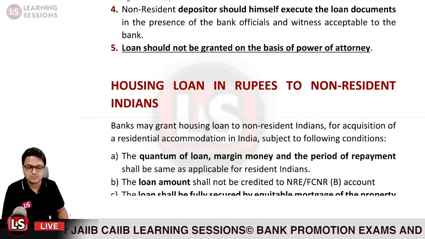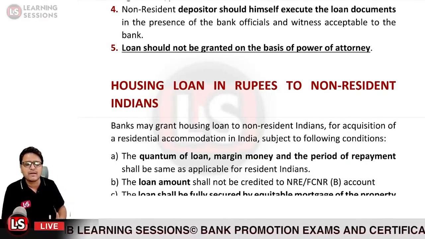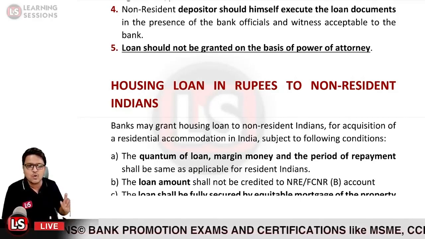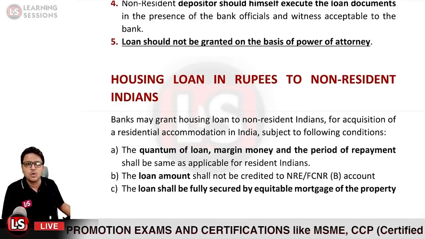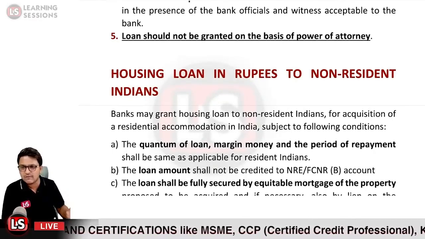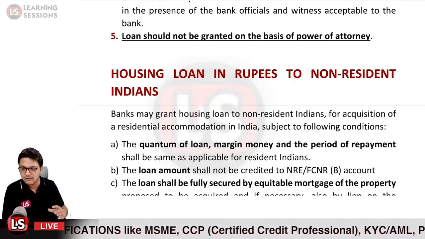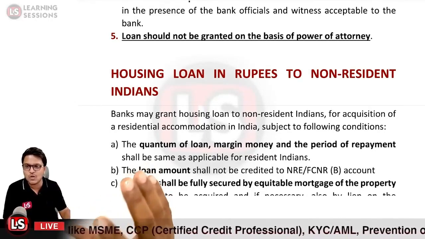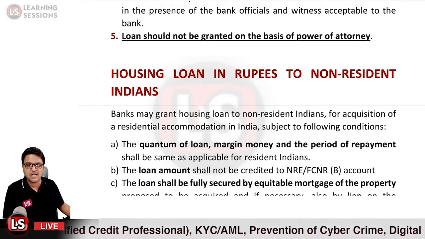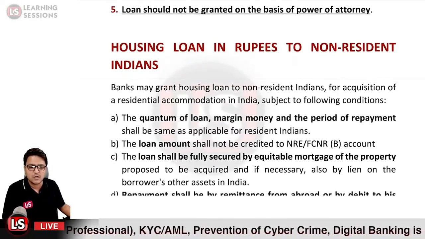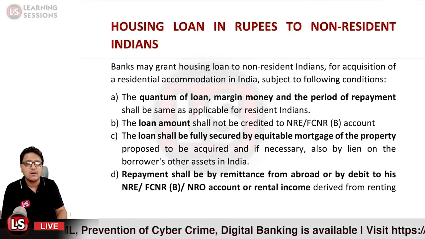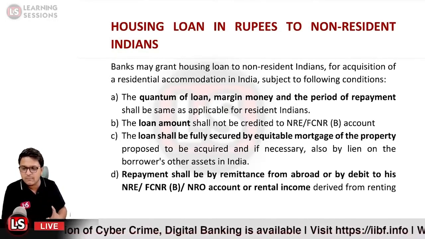Second, the loan amount shall not be credited to the NRE or FCNR account. That shall be credited to the NRO account only. And further, the loan shall be fully secured by way of equitable mortgage. So for whatever property you are going to sanction the loan, the charge of equitable mortgage must be created on the proposed property, and further repayment shall be by way of remittances from abroad. So the loan will be repaid.